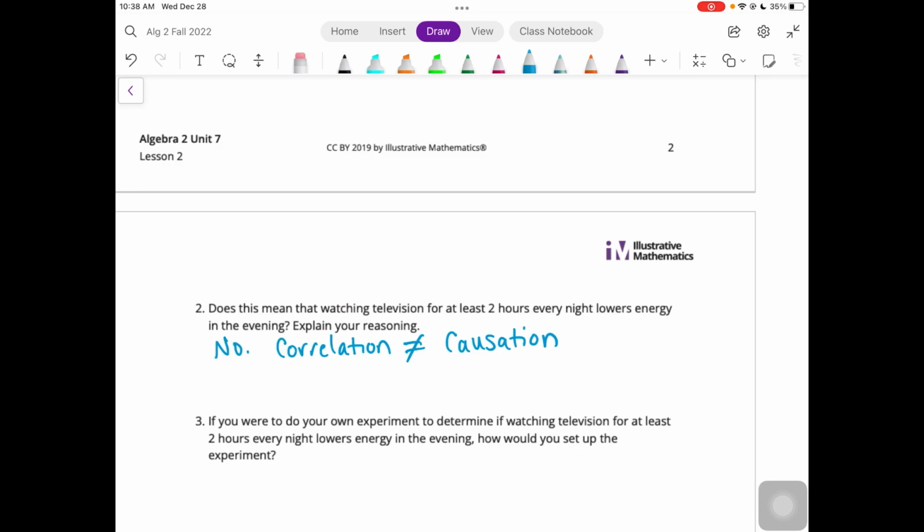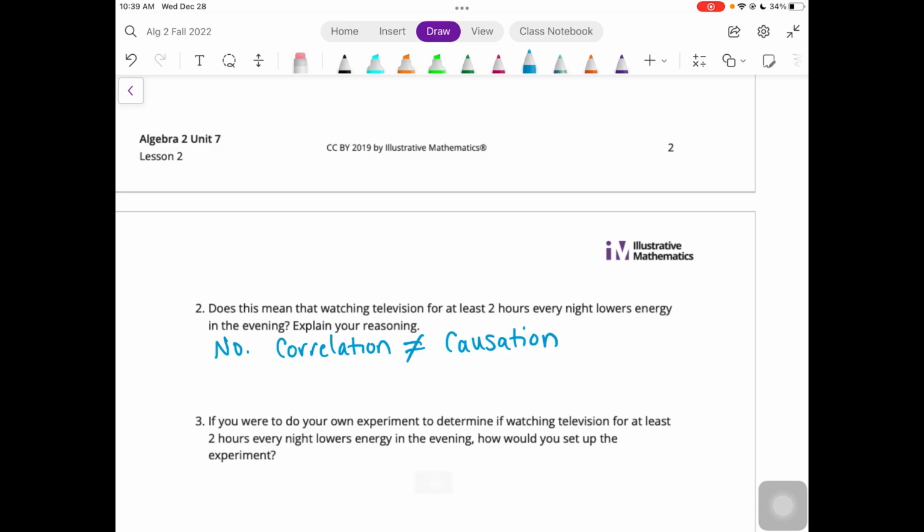That just means that there's some kind of correlation between the two. And most likely it's because ice cream sales go up when it's warm outside, and crime tends to go higher when it's warmer outside, because people are outside more, and so more crimes are committed, right? And so just because people are watching TV for 2 hours at night doesn't mean that it's lowering their energy level. Actually, it might be that the opposite is true. They might be watching TV for at least 2 hours because their energy level is low. Who knows? We'd have to do a study.